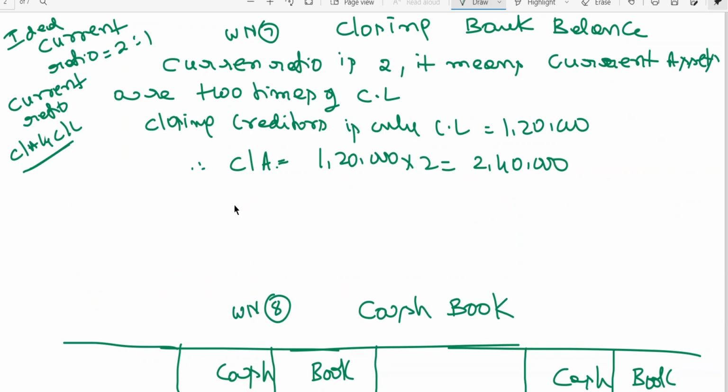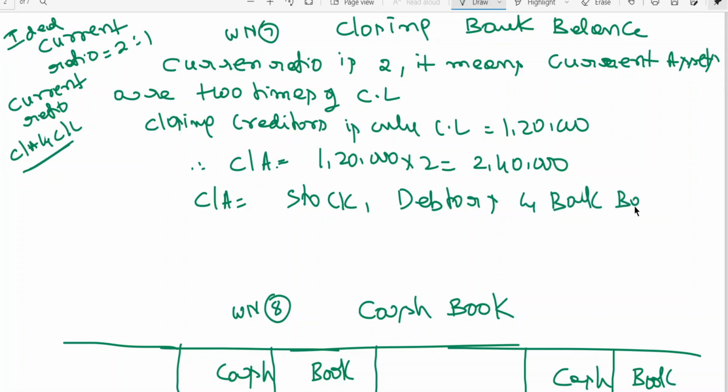So, bank balance. In this problem, current assets is equal to stock, debtors and bank balance.